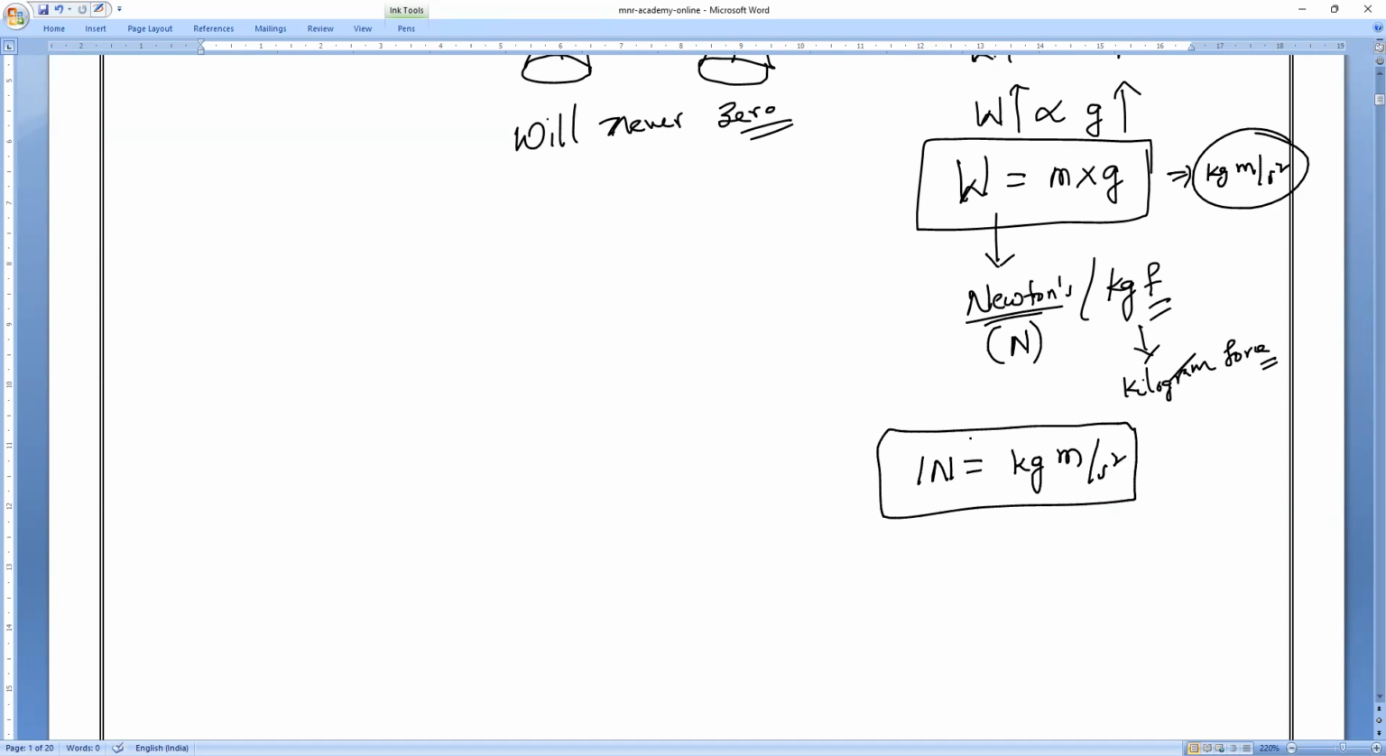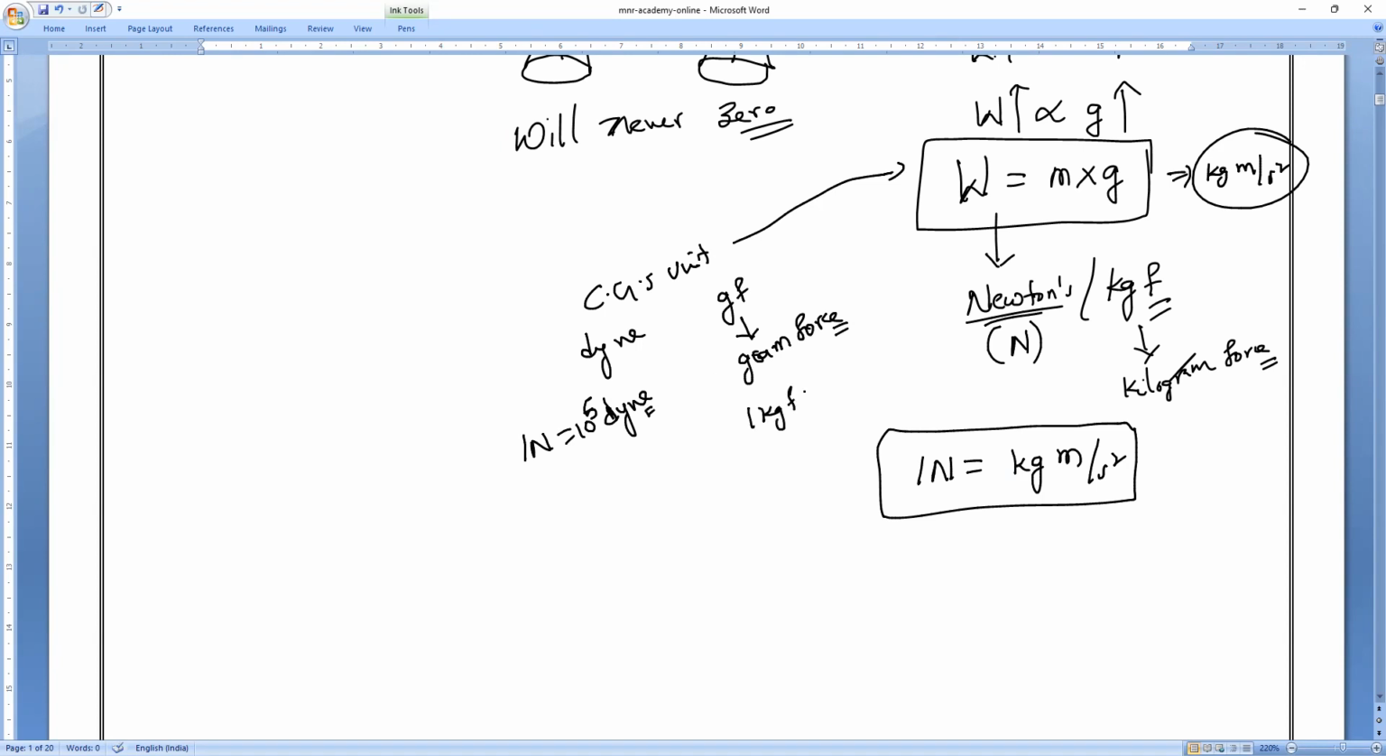In the same way, the CGS units of weight are very, very important. One is the dyne, another one is gf. Please remember, gf means gram force. We call it gram force. Now, 1 newton is equal to 10 power 5 dynes. In the same way, 1 kgf is equal to 10 power 3 gf. Please learn it. 1 kilogram force is equal to how many gf? 10 power 3 gf.